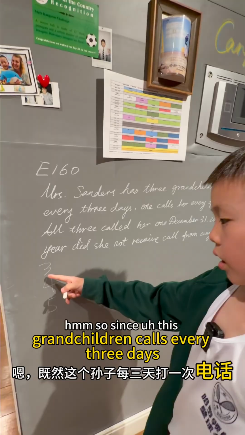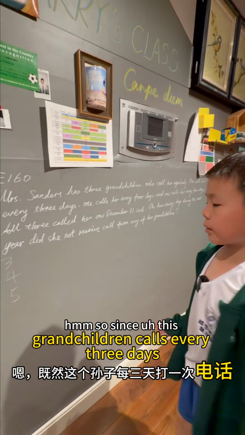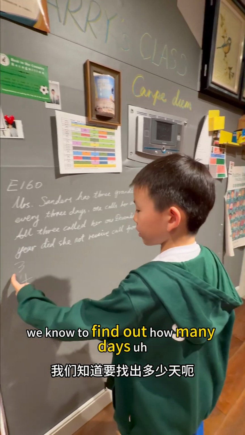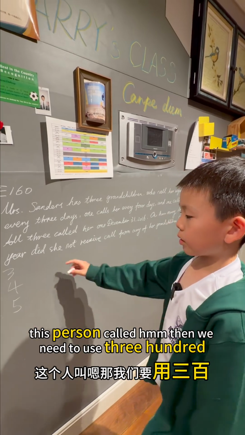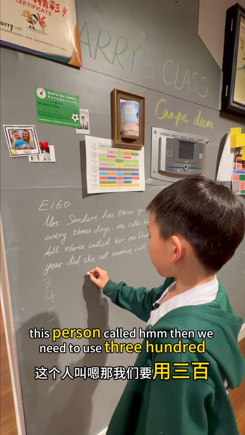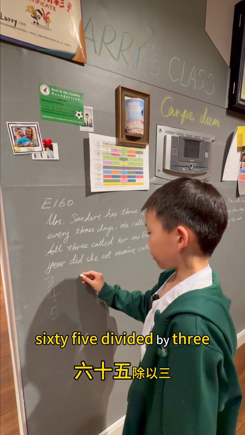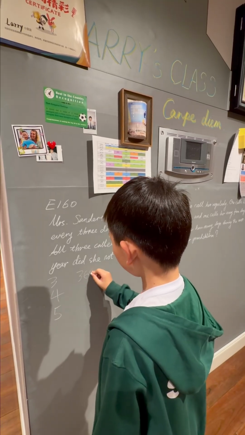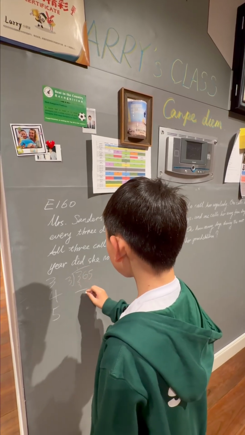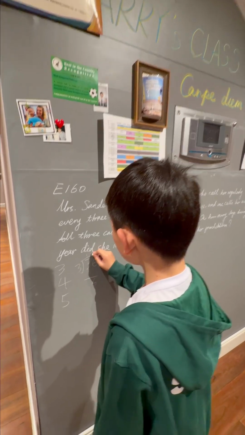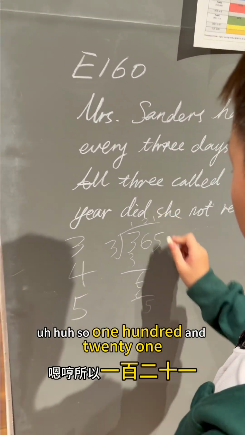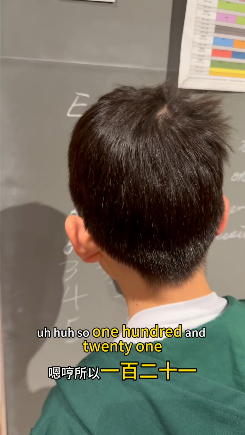Since this grandchild calls every 3 days, to find out how many days this person called, we need to use 365 divided by 3. So 121.